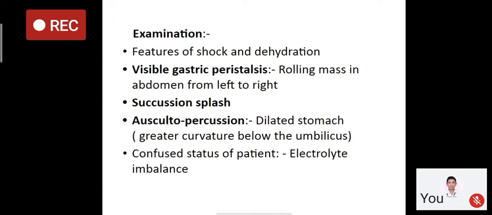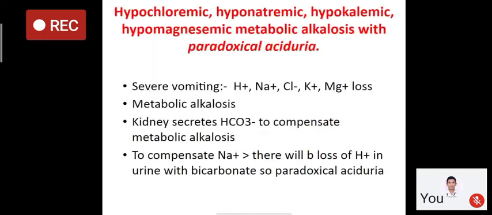In case of malignancy or short duration disease, the stomach will not be dilated so much, so it will not be below the umbilicus. But in case of chronic duodenal ulcer, the greater curvature of the stomach will lie below the umbilicus. So in auscultopercussion, we mark the boundary of the greater curvature. So a patient will have confused status due to the loss of electrolytes.